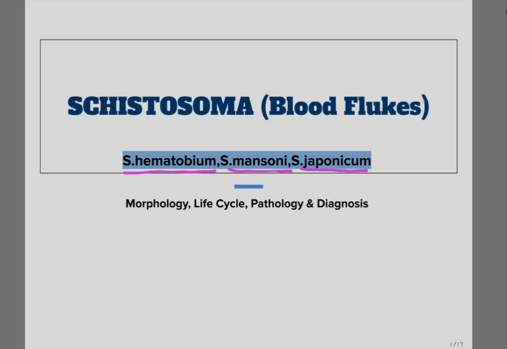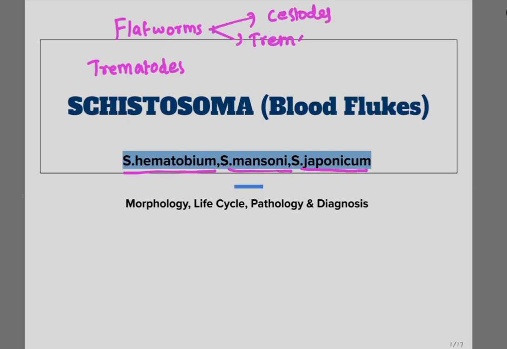So Schistosoma are blood flukes, they are parasitic flatworms. They are flatworms or platyhelminthes, and they are actually trematodes. Flatworms can be classified into cestodes and trematodes, and Schistosoma belongs to trematodes, and they are blood flukes which are found in the blood.